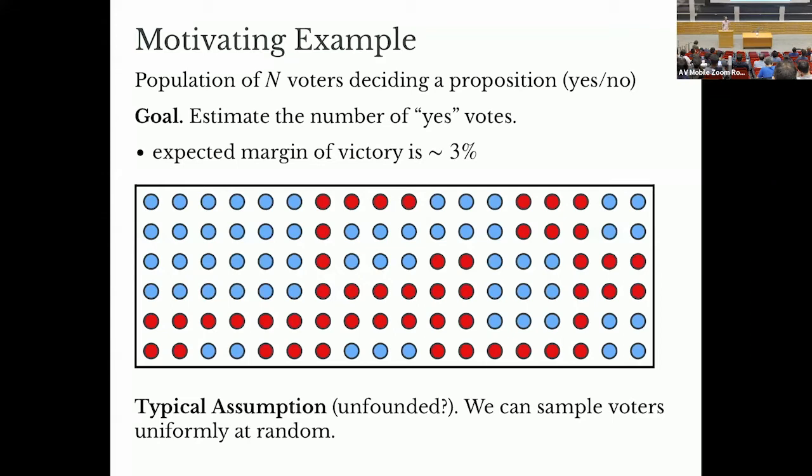And maybe we know something about the expected margin of victory. Say it's going to be a tight race. It'll probably be in the neighborhood of 3%. So we want to estimate the number of yes votes to something a little bit less than 3%. So here's my picture. I have a bunch of voters, say blues or yeses, reds or nos. And the typical assumption in statistics and in a lot of our work as well in terms of sublinear time algorithms, which I am foreshadowing with this word unfounded, is that we can sample voters uniformly at random, or even that we know the distribution from which we're sampling voters. So this is kind of the setup.